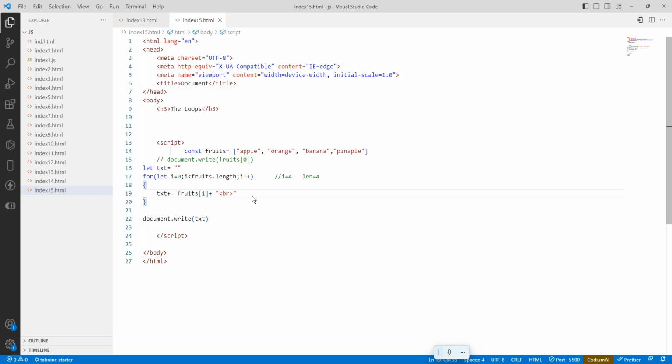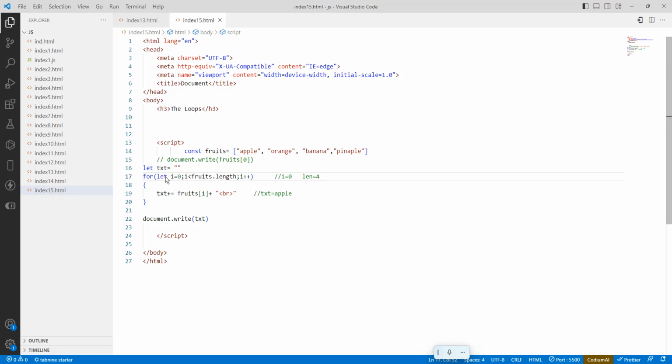Okay, so fruits of 0 means what? That is the apple. So now the txt variable stores the apple. Okay, so that is the text variable. Then increment by 1. Initially i is 0. So the fruits.length means what? It is the total length, that is 4. Increment by 1, i++. Okay, this we know.